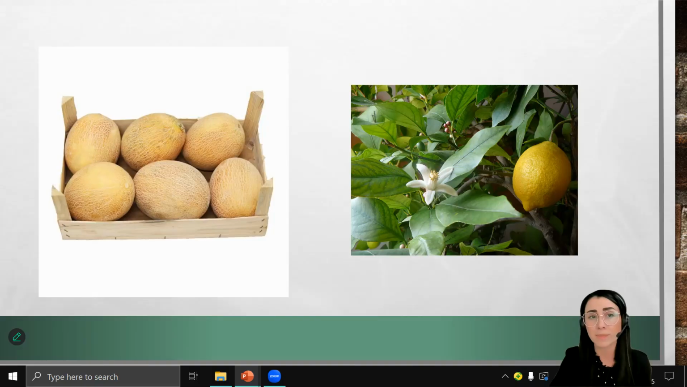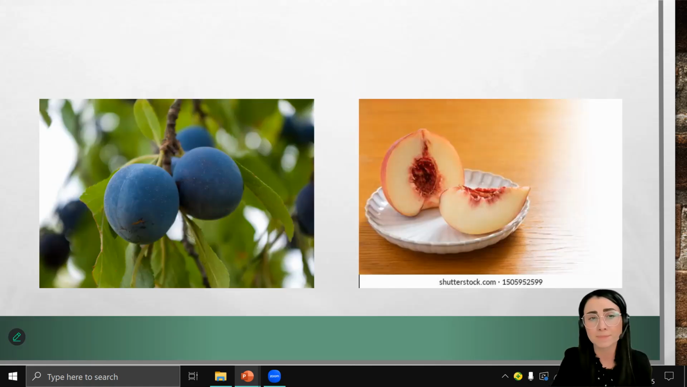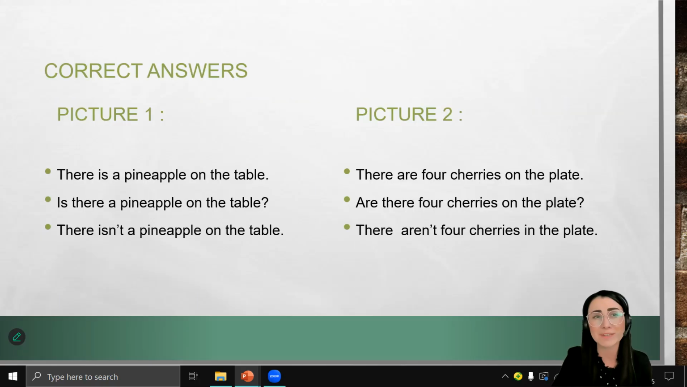Correct answers. There aren't 6 melons in the box. There isn't a lemon in the tree. Correct answers. There aren't 2 plums in the tree. There isn't a peach on the plate. Perfect. Here are some examples of correct answers for picture number 1 and for picture number 2.